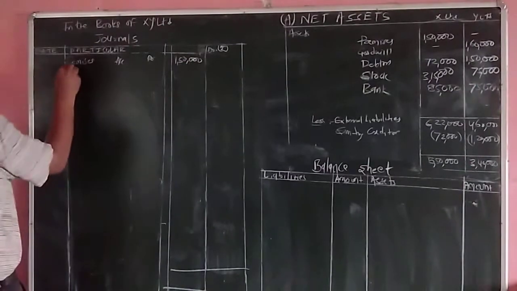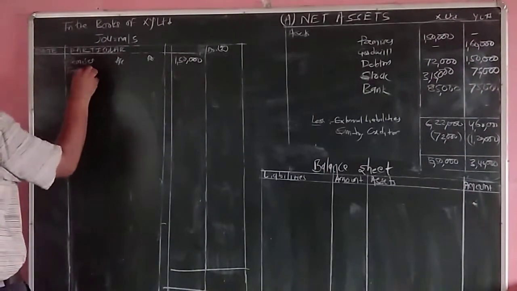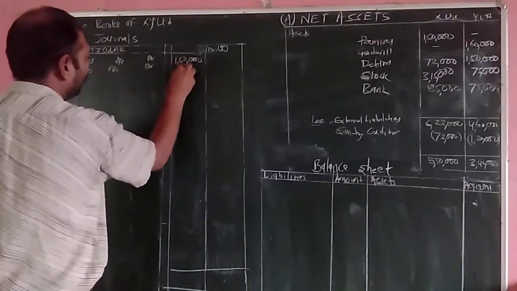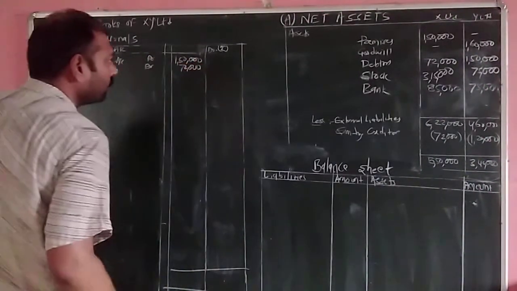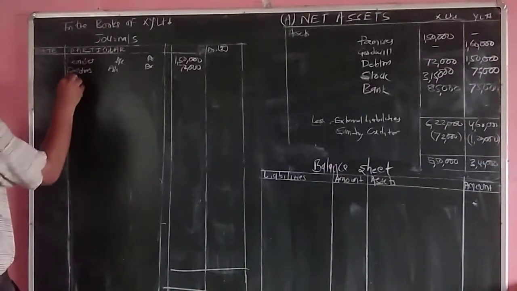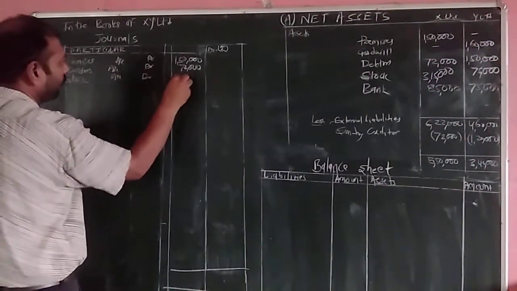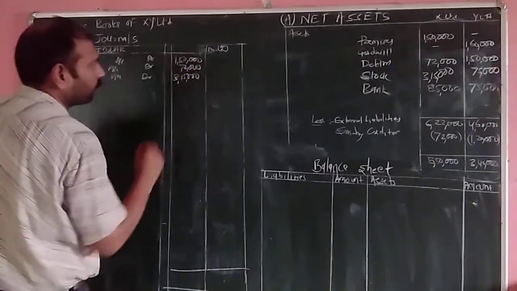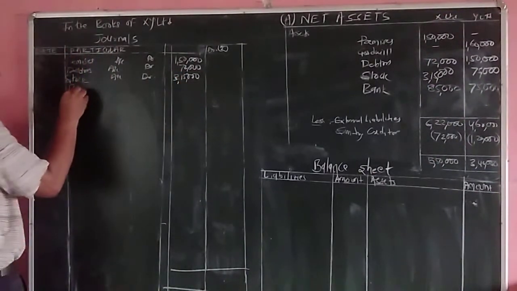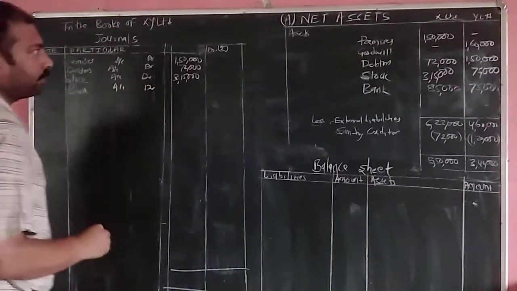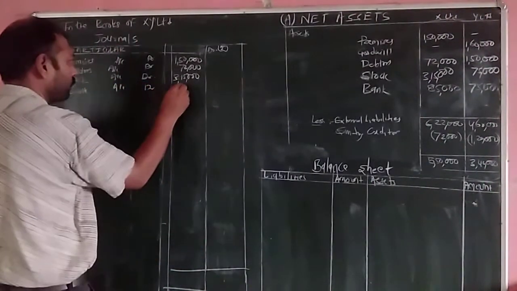Second, debtors account debit 72,000. Next, stock account debit 3,15,000. Next, bank account debit 85,000.